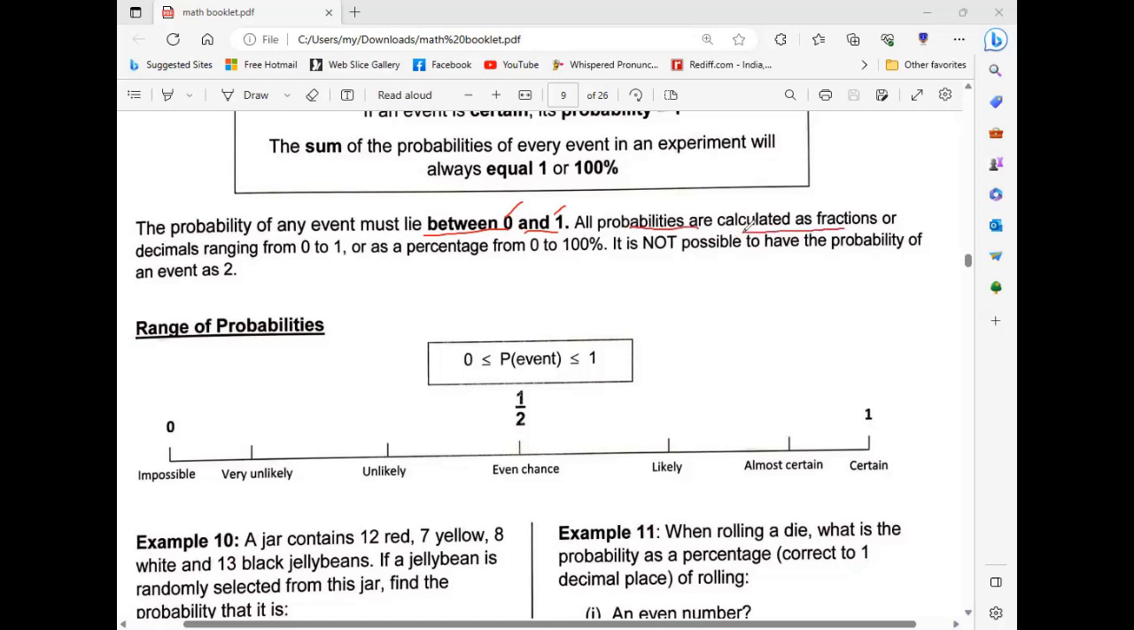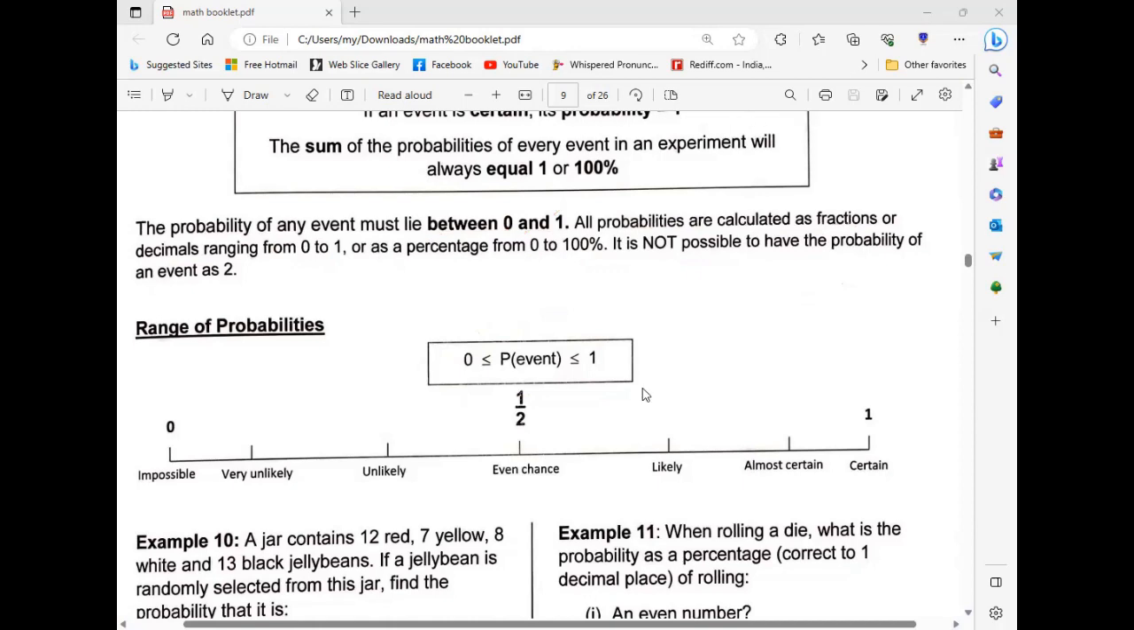All probabilities are calculated as fractions or decimals ranging from 0 to 1, or in percentages from 0 to 100. It is not possible to have the probability of an event as 2. That means more than 1 is not possible for probability. So this is the condition. 0 is always less than or equal to probability, which is less than or equal to 1. That means 0 is also included and 1 is also included in the probability.